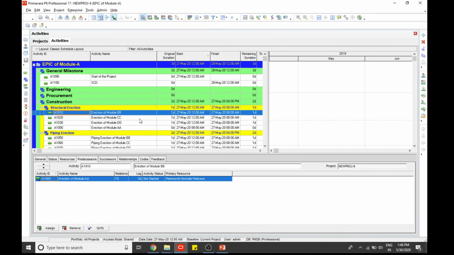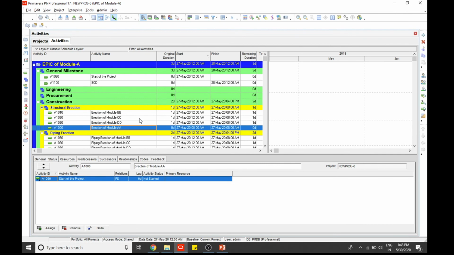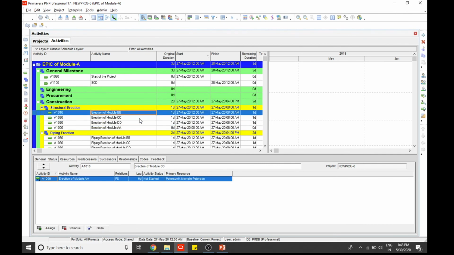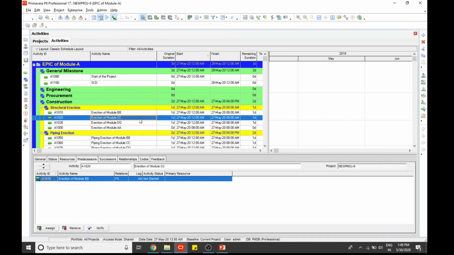So you can see here, AA is linked with the start of the project, BB is linked with the erection of module AA, like that.